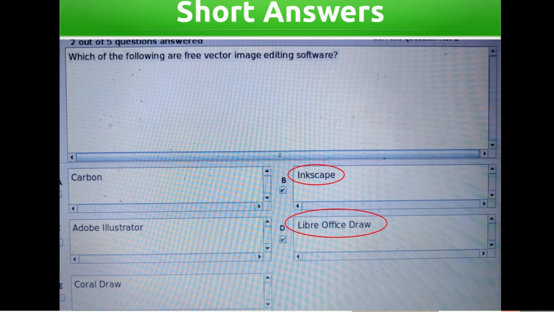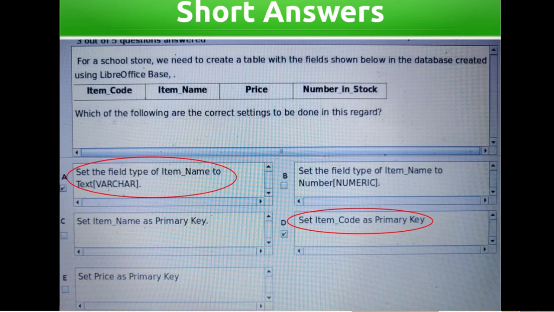Which of the following are free vector image editing software? Carbon, Inkscape, Adobe Illustrator, LibreOffice Draw, Corel Draw. Answers: Inkscape, LibreOffice Draw.